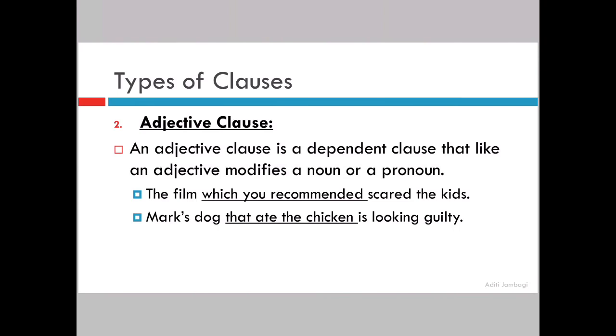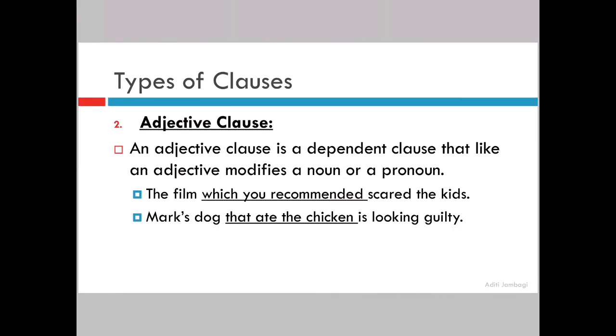Now I'll tell you the trick to identifying whether it is an adjective clause or an adverb clause also. A lot of students are often confused about how to identify a relative clause. Relative clause means adjective clause. Adjective clause is also called a relative clause.